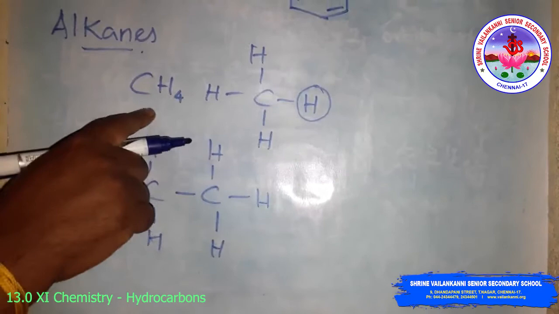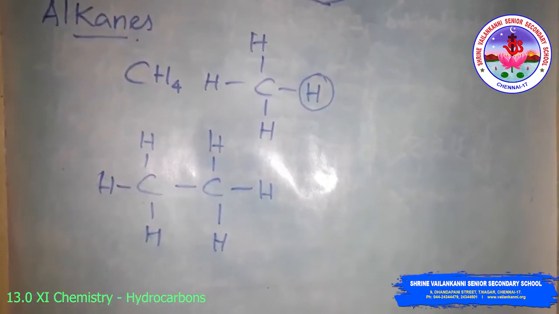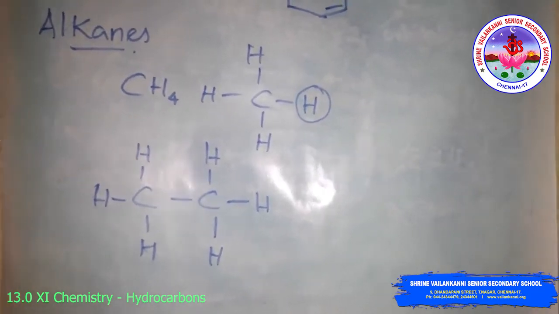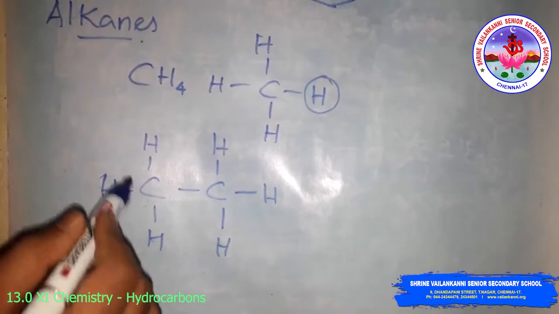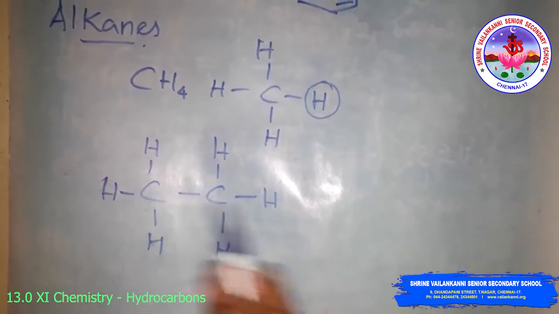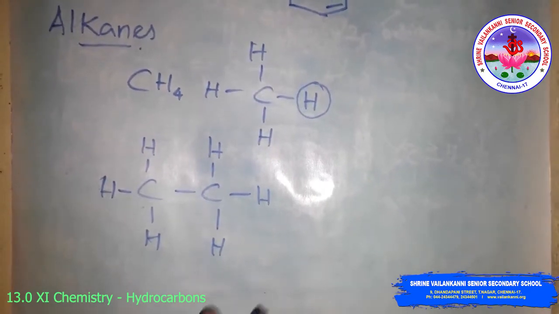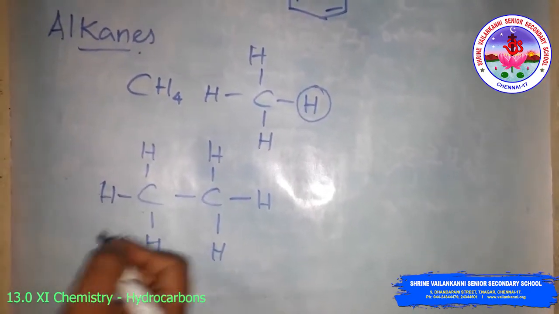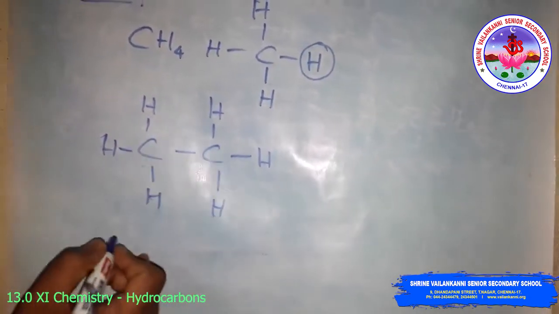The first is methane, the second one is ethane. Similarly, propane, butane, pentane, hexane, like this. There is a replacing of a hydrogen atom by a methyl group. The next molecules will become C2H6, then C3H8, C4H10, like this.